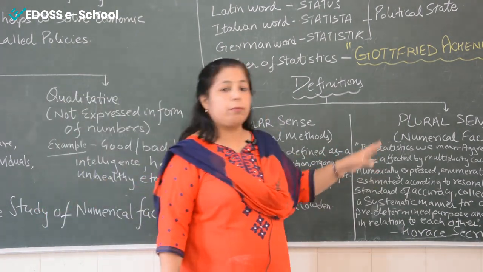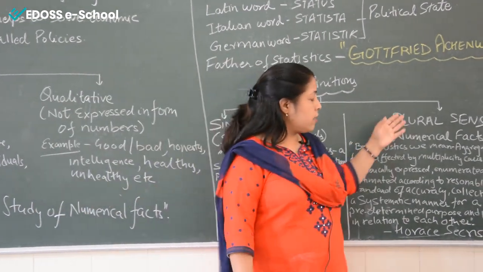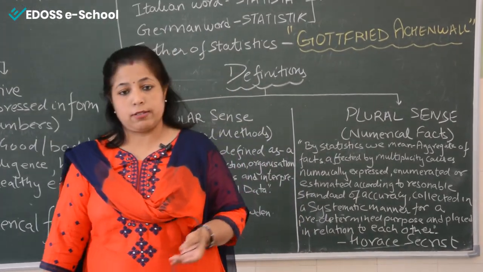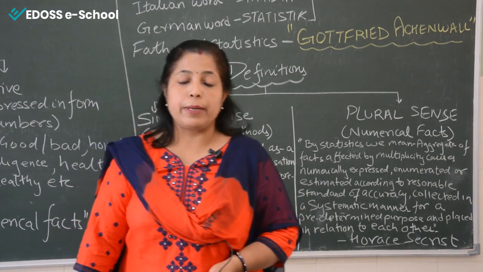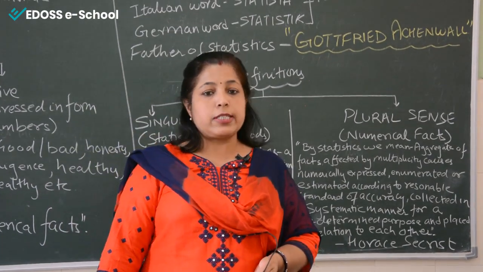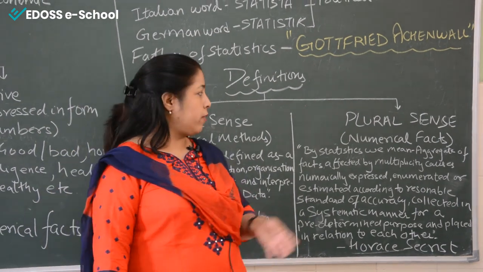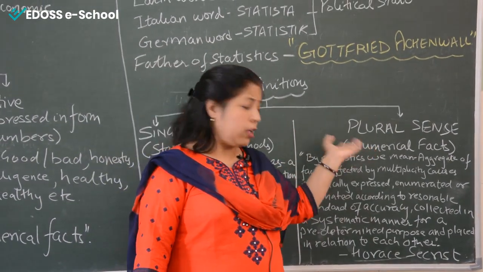Coming on to the plural sense. In the plural sense, statistics is defined as the study of numerical facts, meaning when data is presented in the form of numbers. That is the definition according to the plural sense.